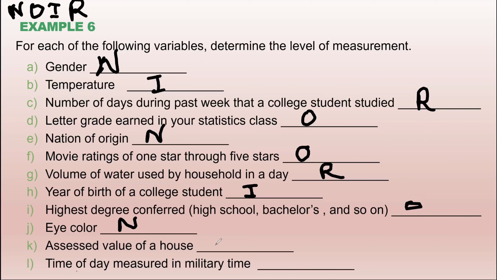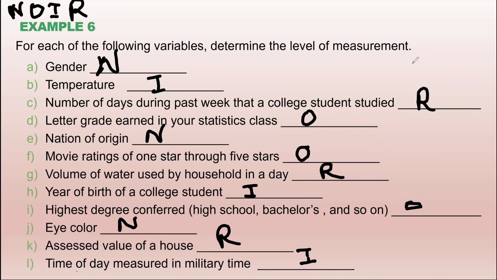Assessed value of a house, your house is worth this much in dollars. Ratio. Very good. And time of day measured in military time. We talked about that. What is it? Interval. Very good. Okay.